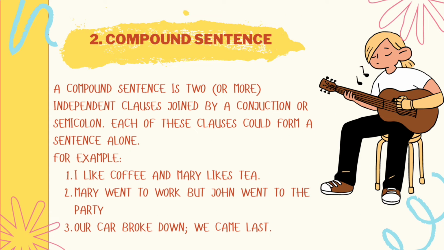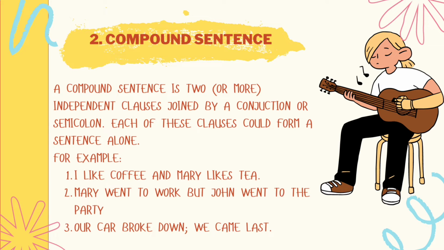Coming to point number 2, compound sentence. A compound sentence is two or more independent clauses joined by a conjunction or a semicolon. Each of these clauses could form a sentence alone. For example, I like coffee and Mary likes tea. This is an example of compound sentence.